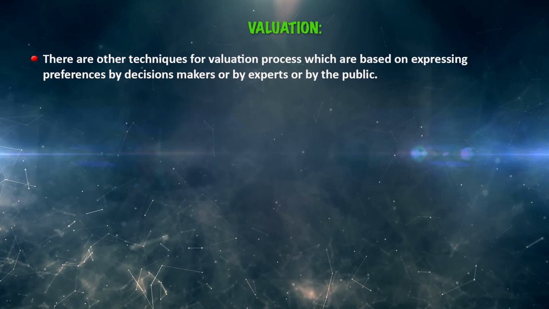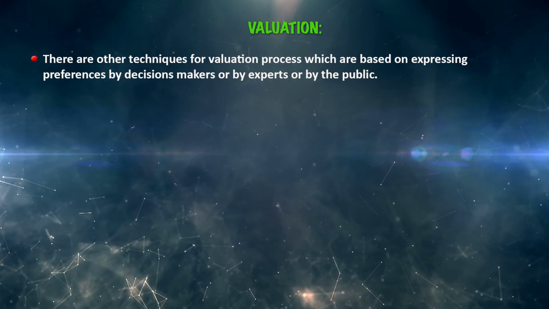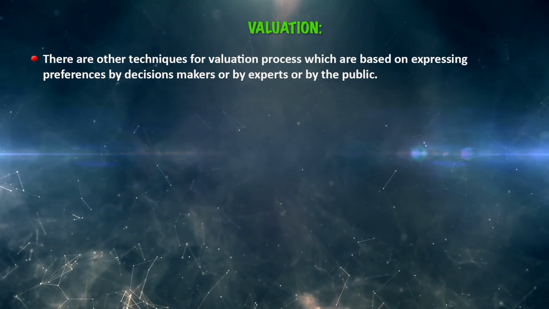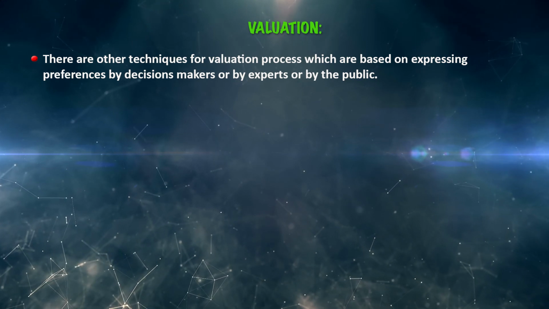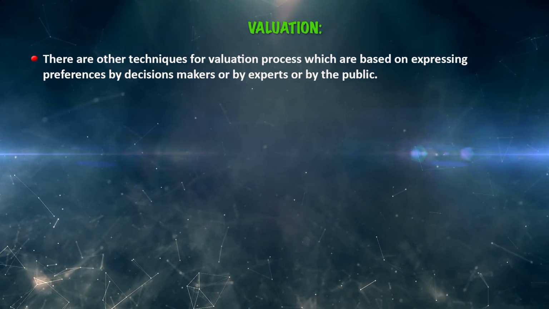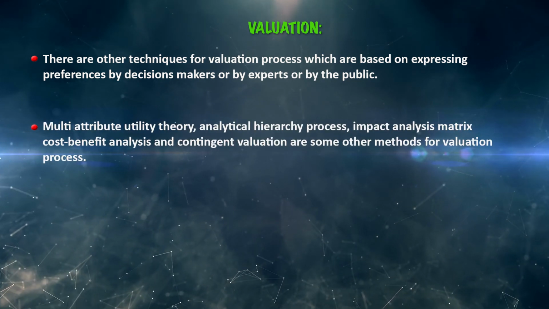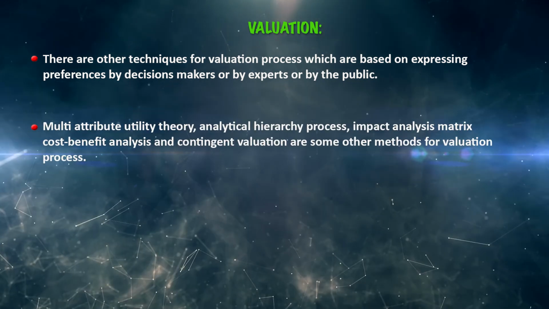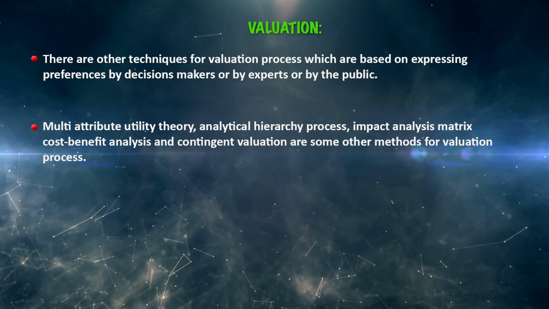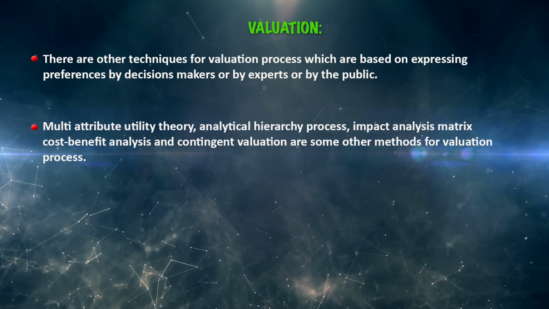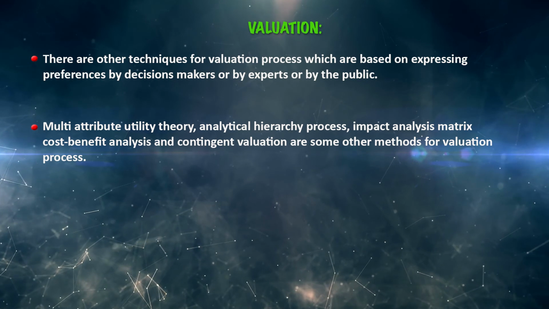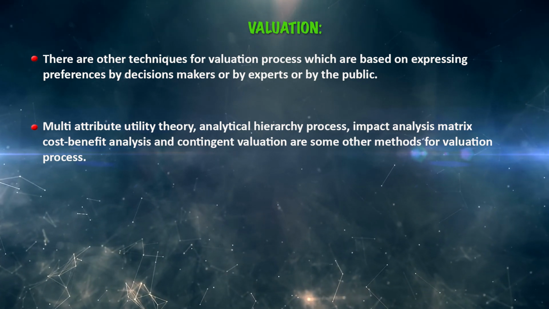There are other techniques for the valuation process which are mainly based on expressing preferences by the decision makers or by experts or by the general public. So, there are multi-attribute utility theory, analytical hierarchy process, impact analysis matrix, cost benefit analysis, and also contingent valuation, which are some of the other methods for the valuation process.